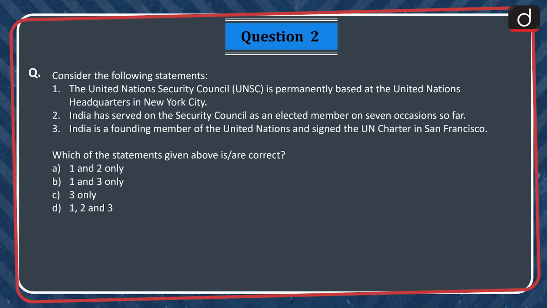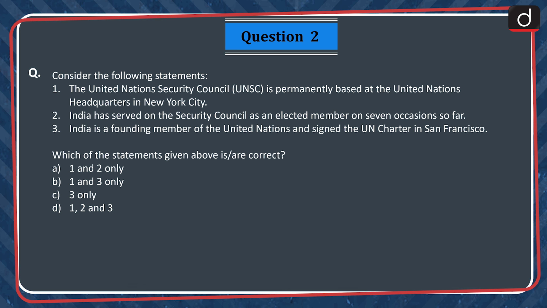Question 2. Consider the following statements. 1. The United Nations Security Council is permanently based at the United Nations headquarters in New York City. 2. India has served on the Security Council as an elected member on 7 occasions so far. 3. India is a founding member of the United Nations and signed the UN Charter in San Francisco. Which of the statements given above is or are correct?